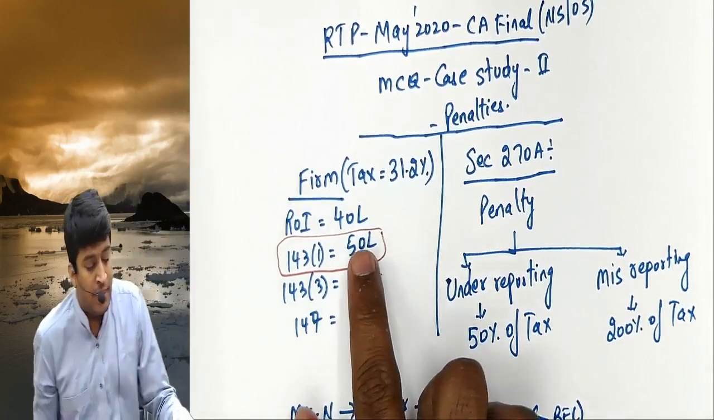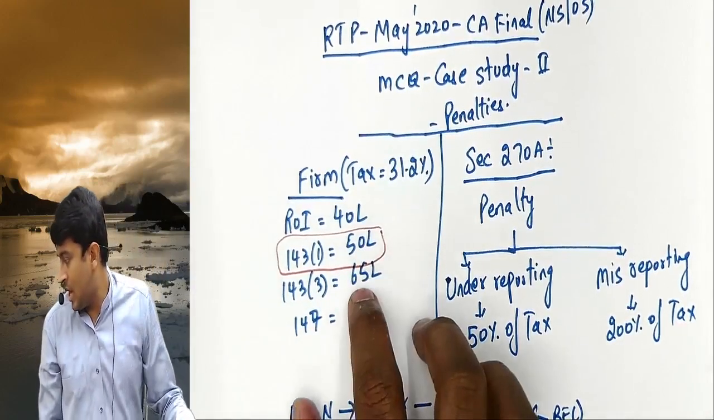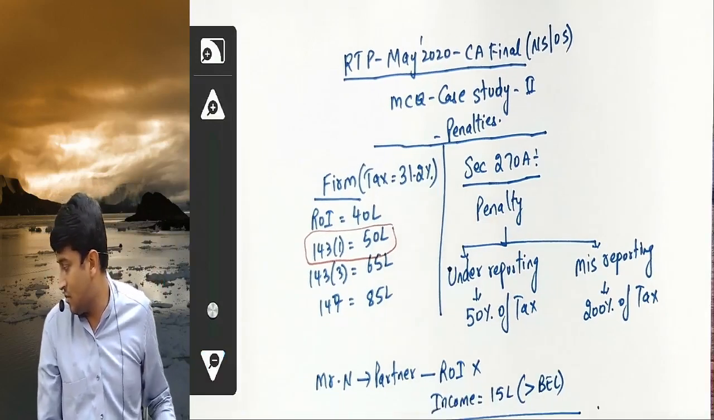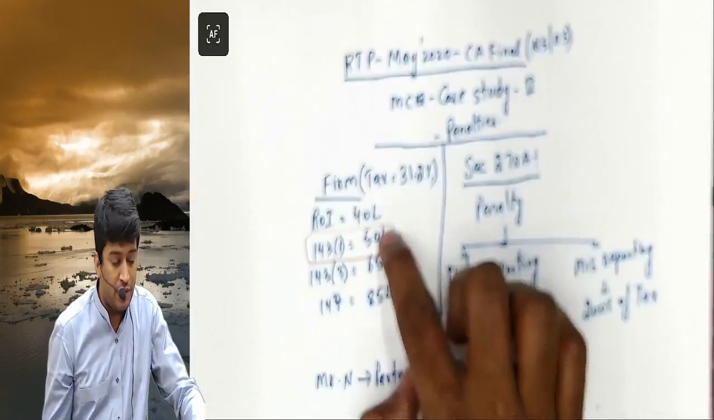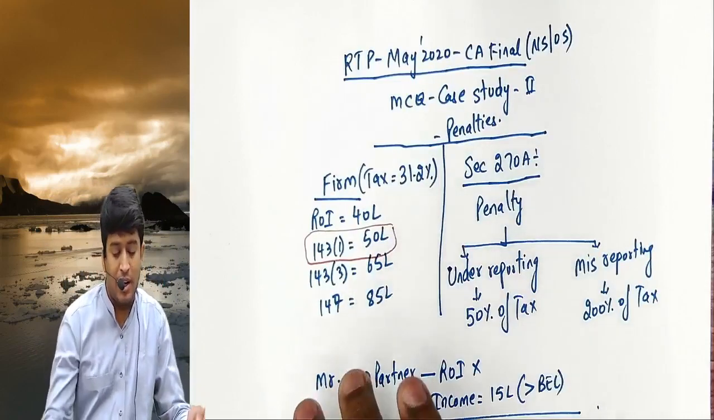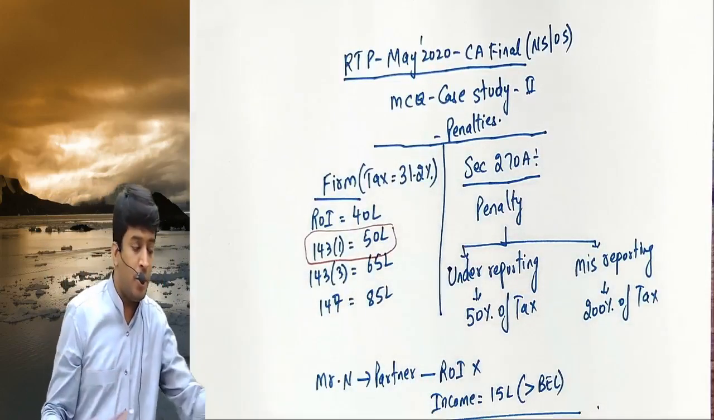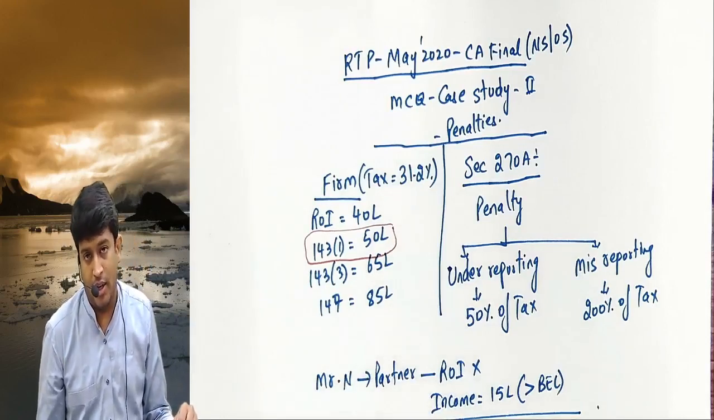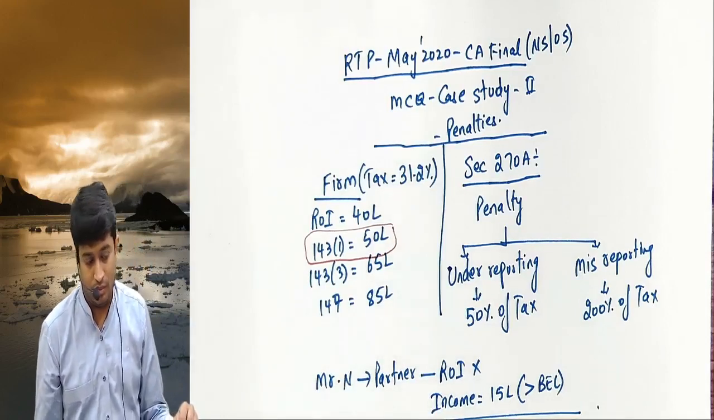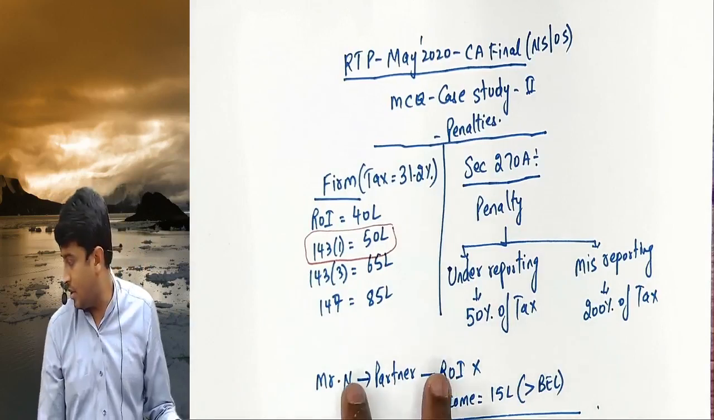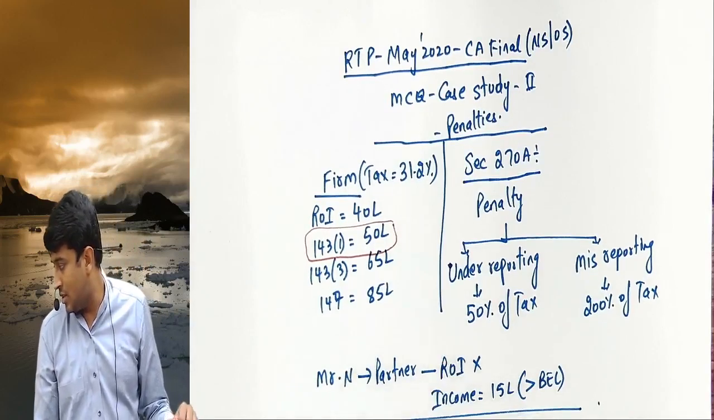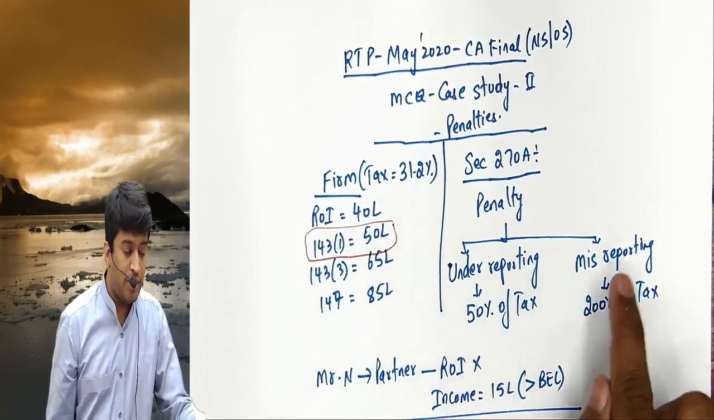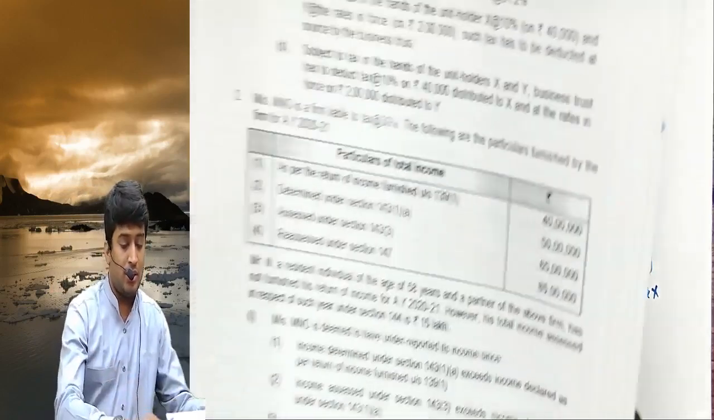Our base will always be 50 lakhs. So we compare 65 and 50 separately, 85 and 65 separately, depending upon whether it's under reporting of income or misreporting of income. Okay? Shall we start? Is this clear? 50% is under reporting, 200% is misreporting. Let us start.